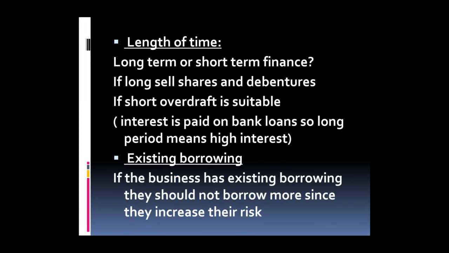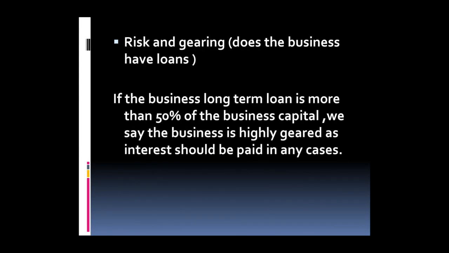I look at existing borrowing. Remember, the bank won't give me loans if I have already loans with other banks. So I have to ask myself, if I already have a bank loan, maybe it's not an option now. Maybe I have to find another way to finance my activities. The risk: remember this is related to the bank loan, because if you look at a business and you see more than 50% of its capital comes from a long-term loan, this business might be at risk. So this is what we call risk. This is also related to the banks and their acceptance in giving us a bank loan.